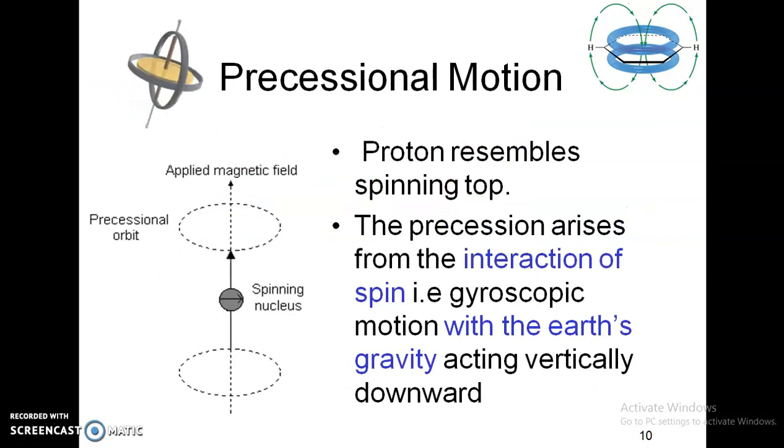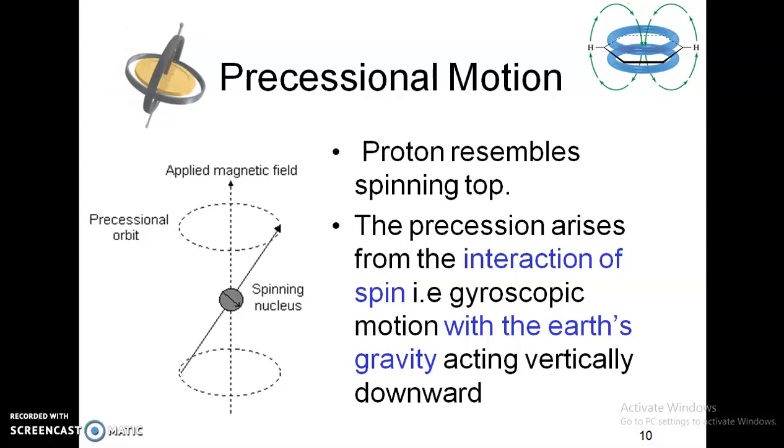The next concept when I introduce NMR is precessional motion. Everybody can see a nice top which is spinning. However, it is coming almost to a closure, or it is going to stop now. So the spinning top resembles a precessional motion. What is this precessional motion?